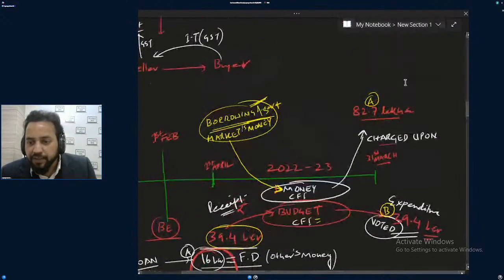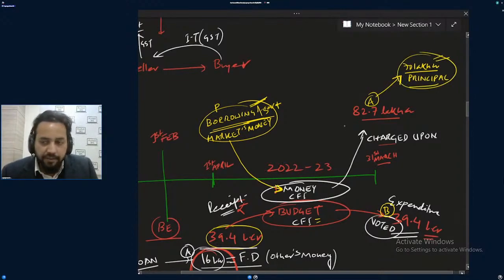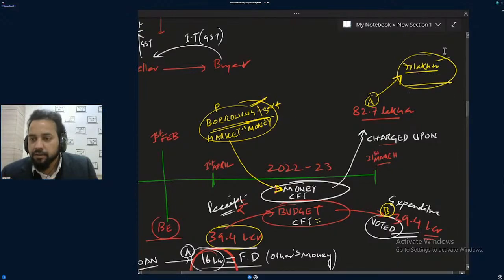So out of this 82.7 lakh crore, where the government was putting major money, 70 lakh crore, the government was giving money to the market only, na? This is like principal, principal amount, which is supposed to be given. Yes, repayment of principal, right? Repayment of principal. So this is very important. From here I'll write principal, repayment of principal.